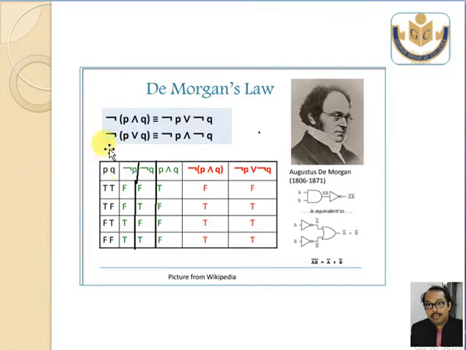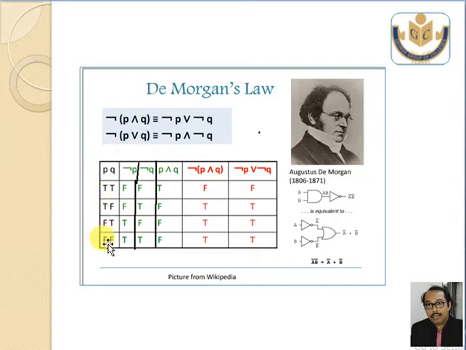We'll start with De Morgan's law. The question is: state and prove De Morgan's law. This is negation of the whole bracket P and Q. The negation will move into the atomic propositions, that means all the atoms, and this AND will become OR. In the other case, the OR will become AND and the negation will move into each individual atom. So how do we state and prove this?